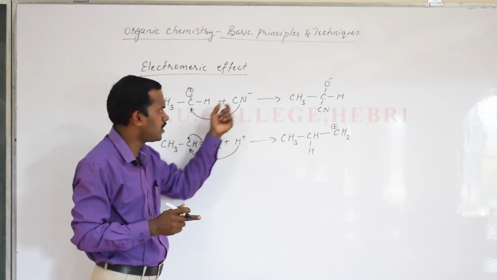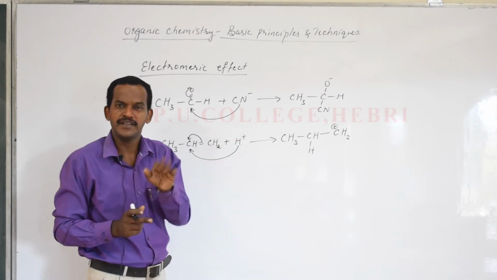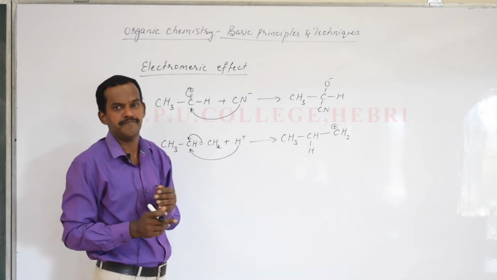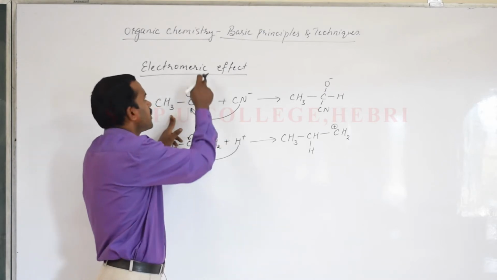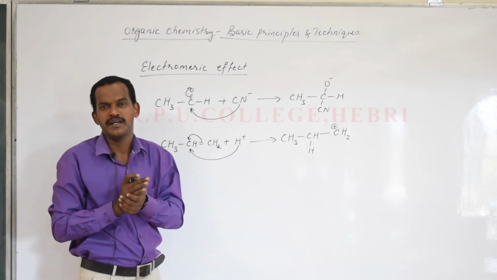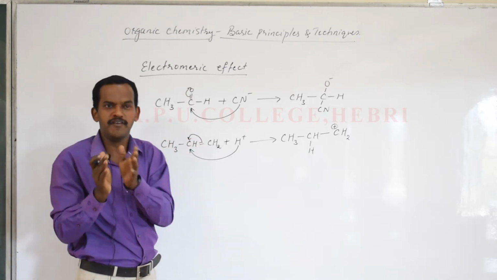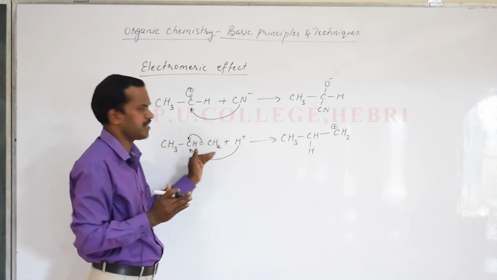It will happen only in the presence of an attacking reagent. If you remove that attacking reagent, then the reaction is reversible, meaning the displacement will come back again to the same position. So remember now the definition. After understanding these two examples, try to understand what the electromeric effect is, and then we'll understand the two types of electromeric effect using the same two examples.